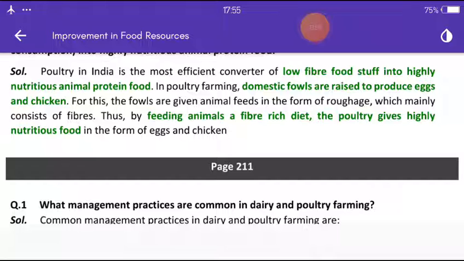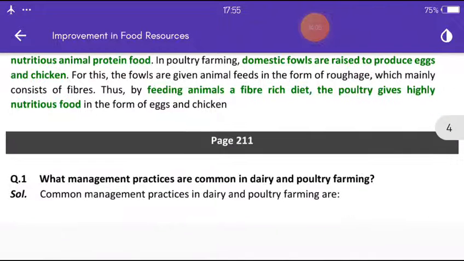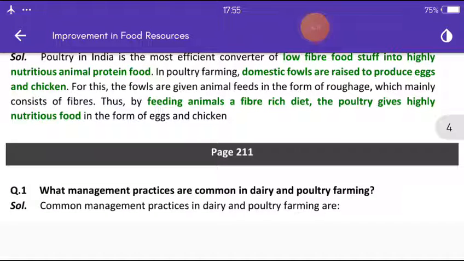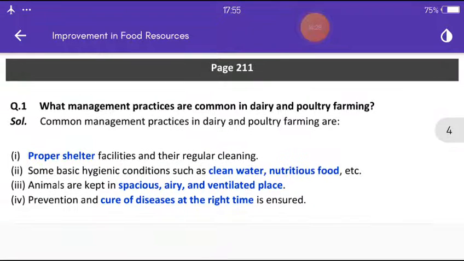In poultry farming, domestic fowls are raised to produce eggs and chicken. For this, the fowls are given animal feeds in the form of roughage, which mainly consist of fibers. Thus, by feeding animals a fiber-rich diet, the poultry gives highly nutritious food in the form of egg and chicken.